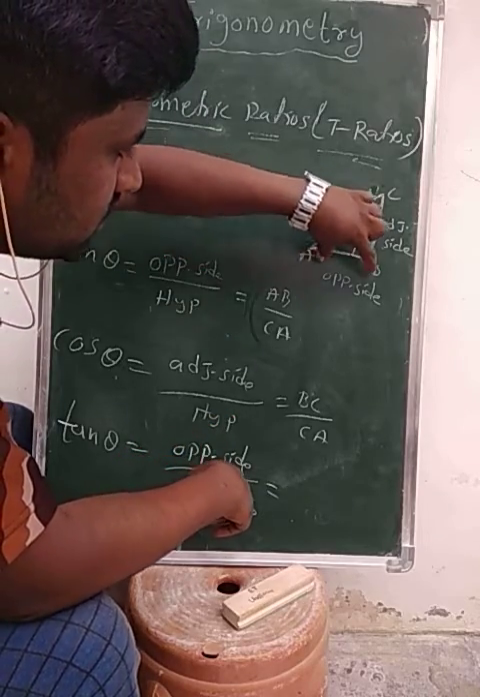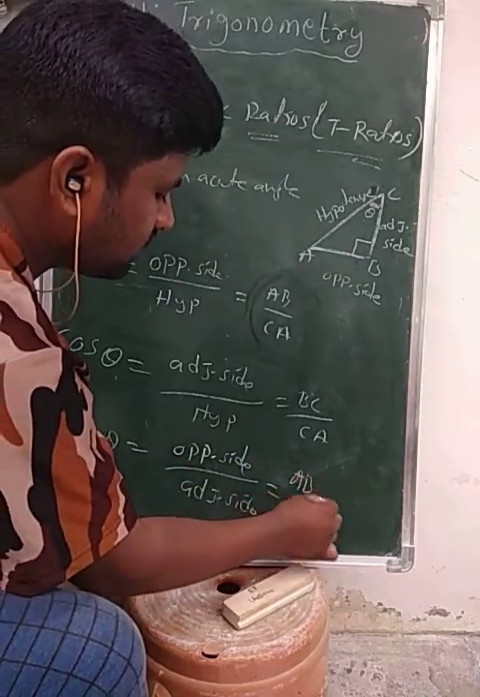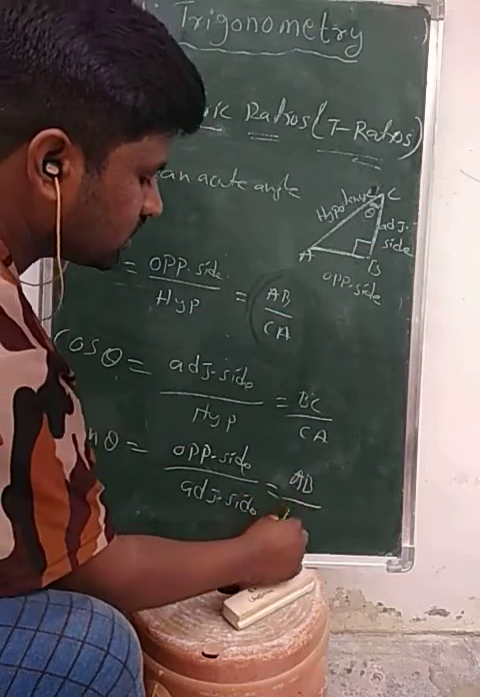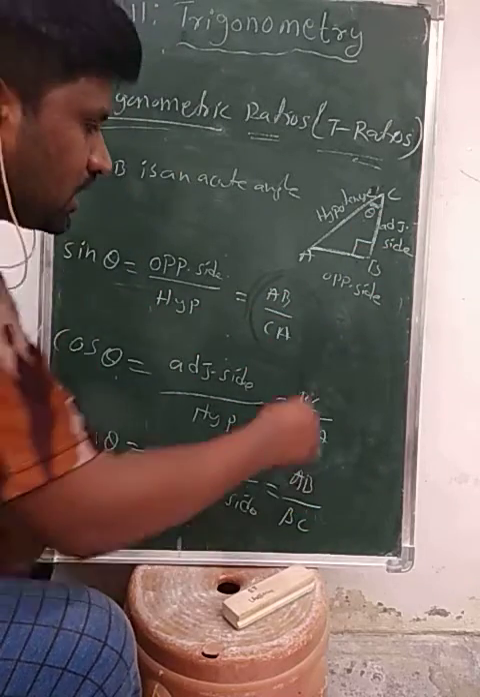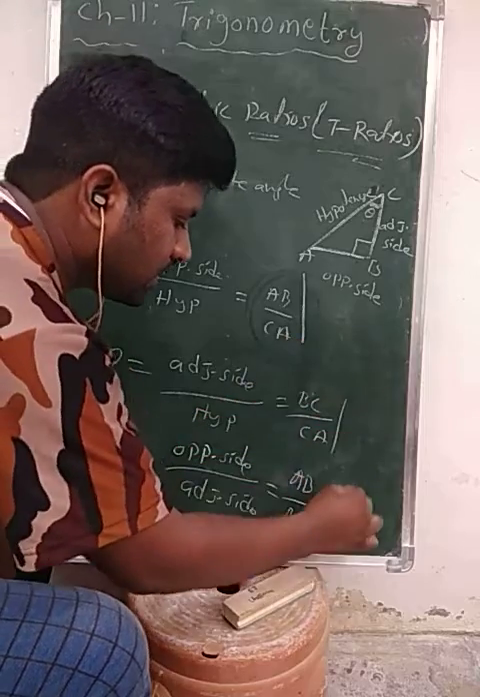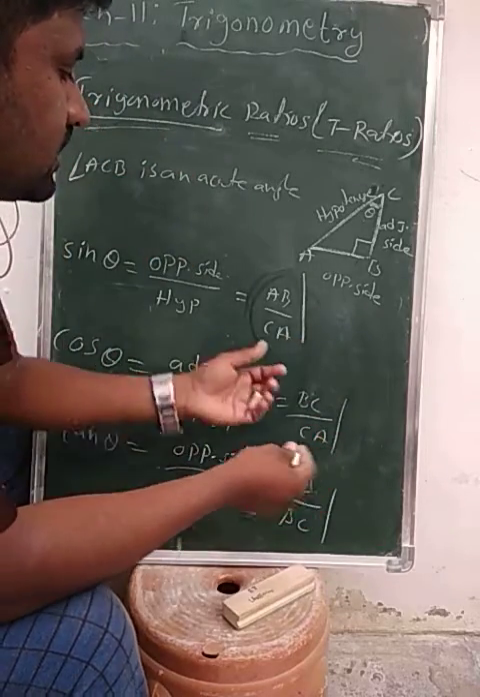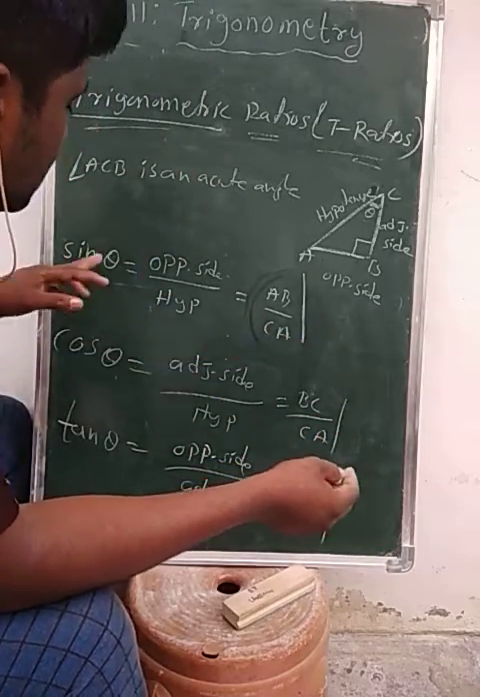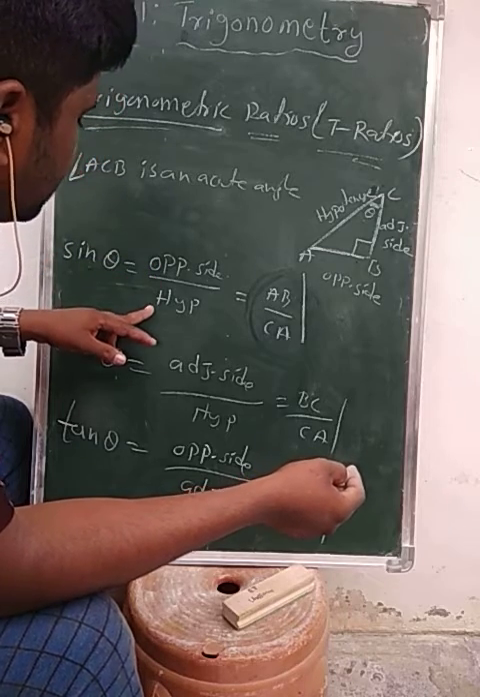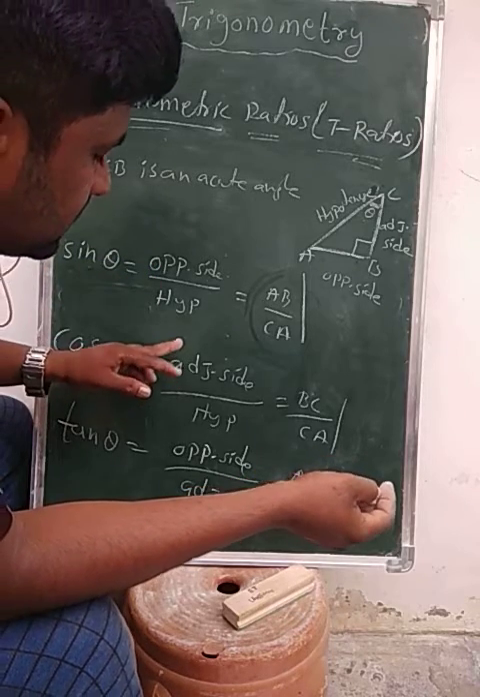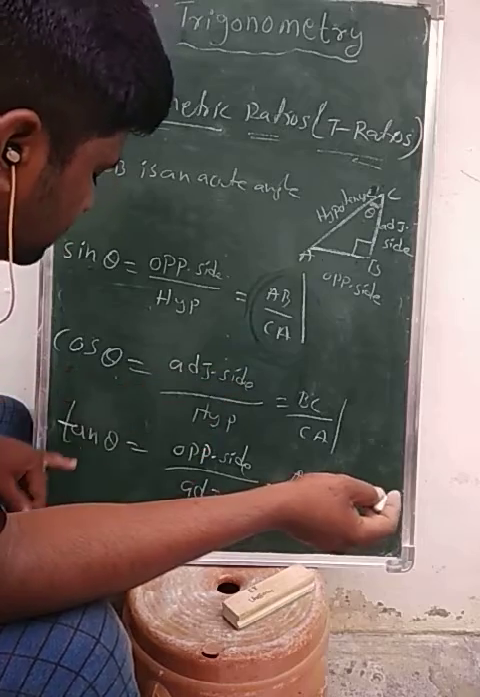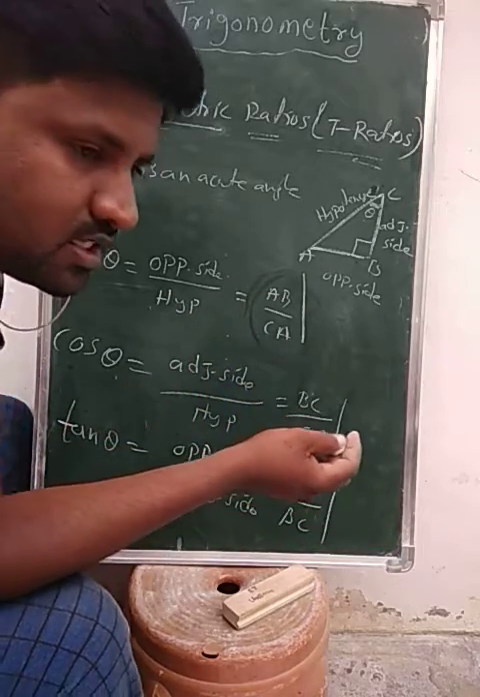So what is the opposite side here? That is AB, by the adjacent side, which is BC. So clearly, sine of theta is opposite by hypotenuse, cos theta is adjacent side by hypotenuse, and tan theta is opposite side by adjacent side.